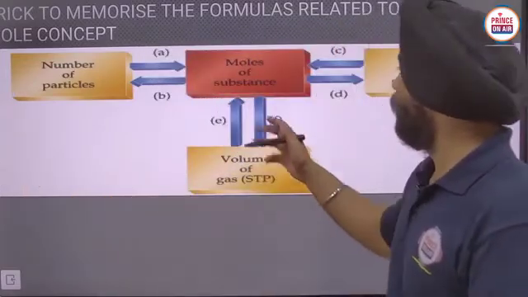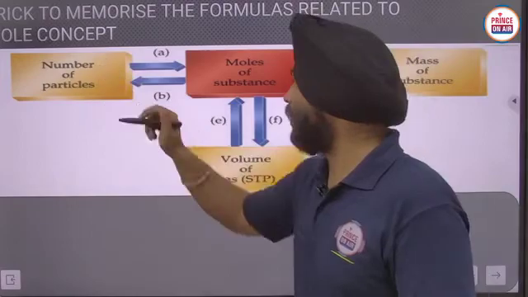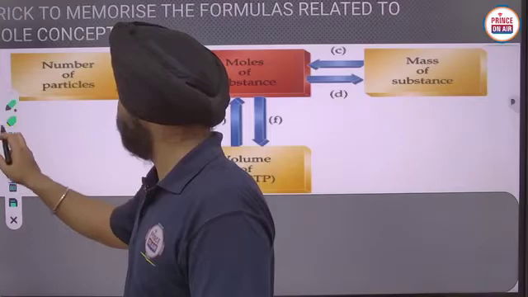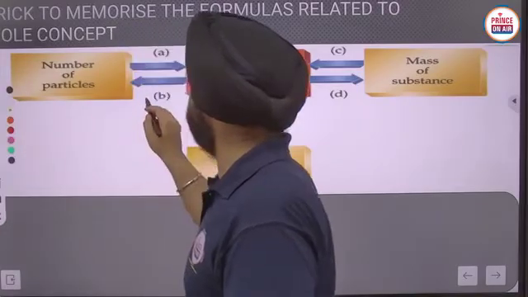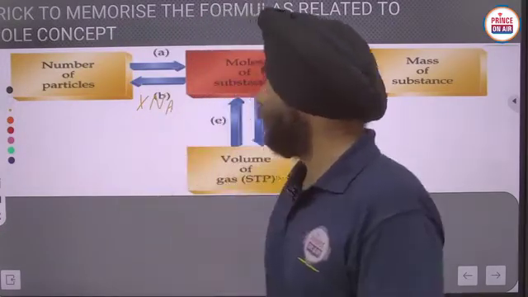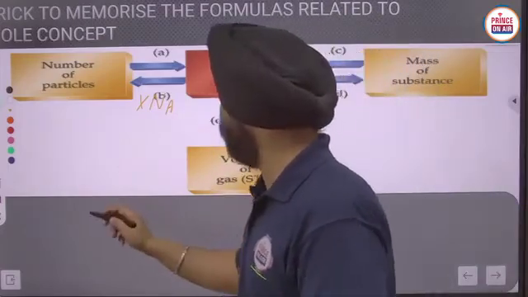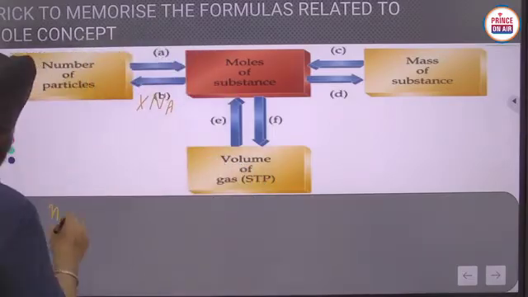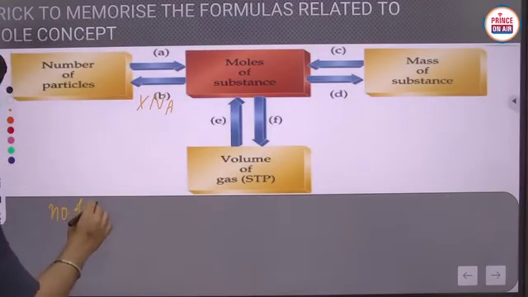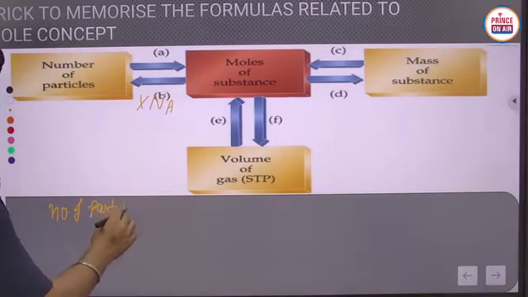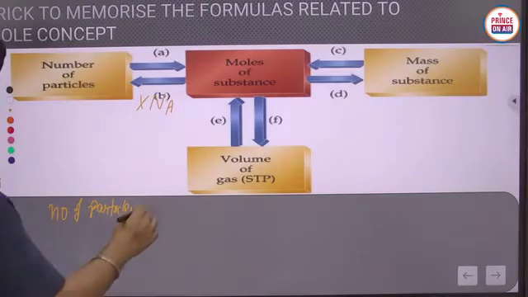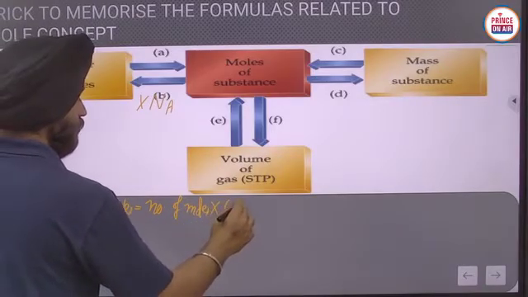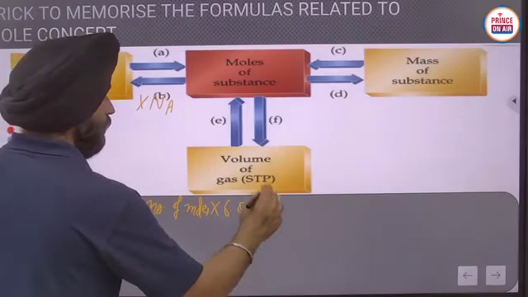Next, if we are moving from mole to number of particles, you have to just multiply by Avogadro's number. To calculate the number of particles, we multiply the number of moles by 6.02 into 10 raised to the power 23.